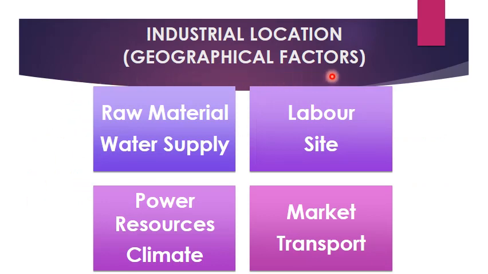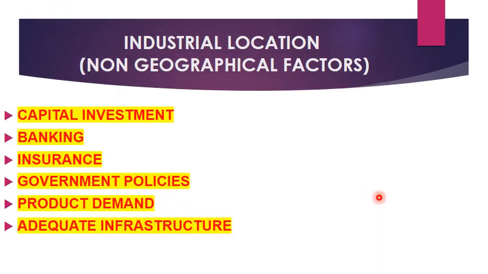Let's see the geographical factors which are very important for any industrial location. That is raw material and water supply, labor and site, power resources and climate, market and transport. Under non-geographical factors, we have capital investment. This is the most important factor. Without the capital, we cannot imagine setting up any industry.